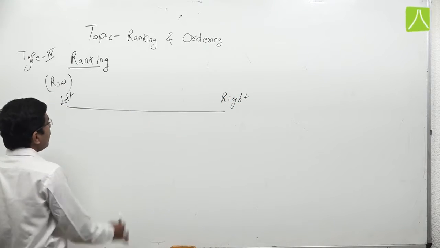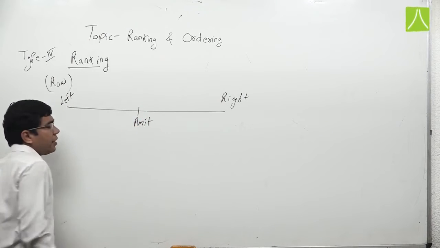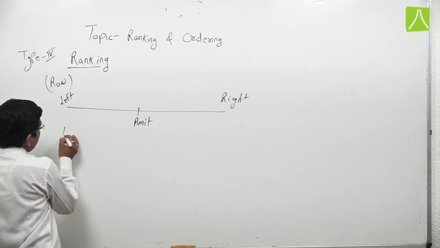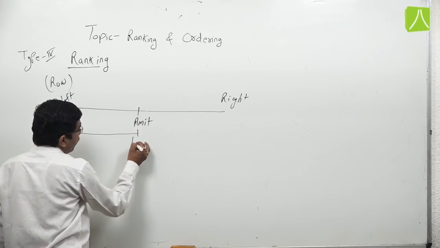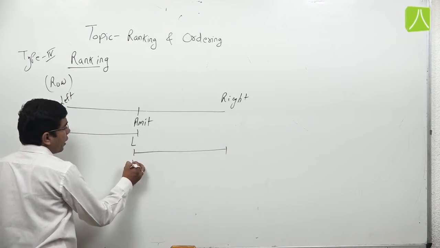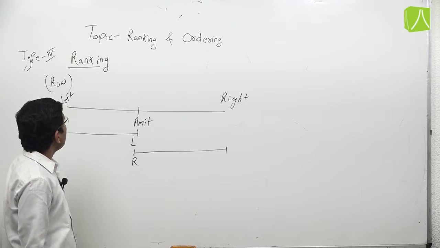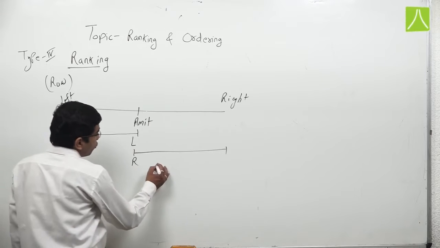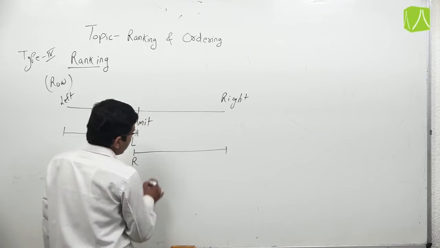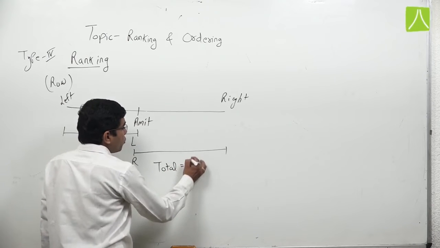If a person, suppose Amit, is sitting here, and his position from the left is L and his position from the right is R, and we have to find how many total students are in this row. So the formula for this is total number of students is equal to position